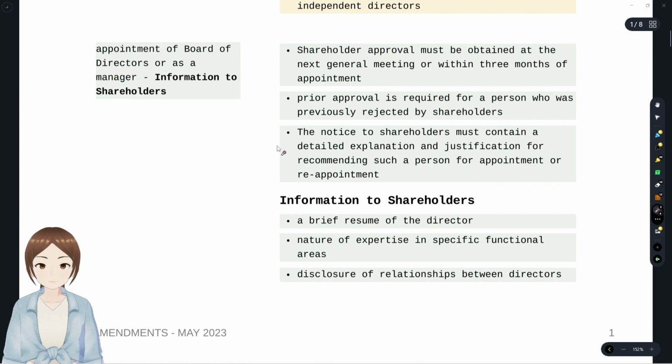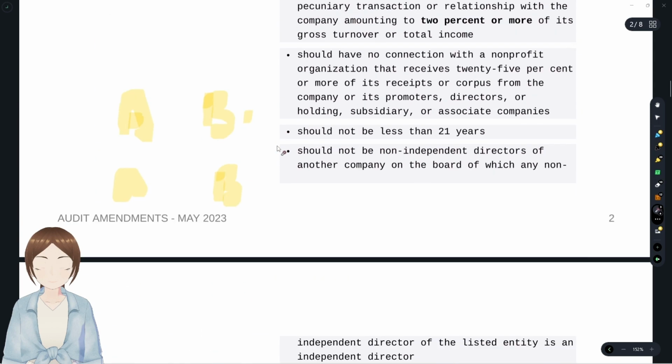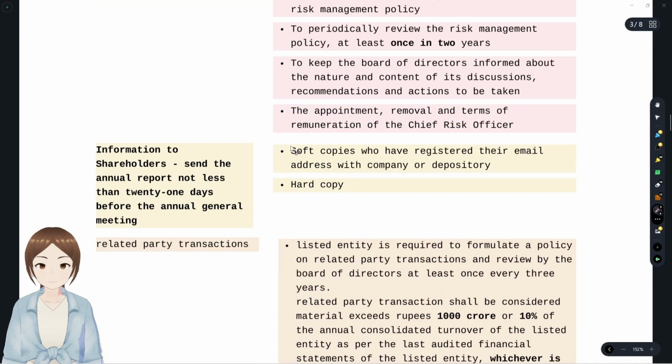These are all the information that has to be given to shareholders on the occasion of appointment of board of directors or manager. And the additional information that has to be given to shareholders is with regards to the annual report. They have to give the annual report in soft copies or hard copies, not less than 21 days before AGM. If you have email addresses of shareholders with the company or depository, you could soft mail them, or you could give soft copies and hard copy if they have requested.